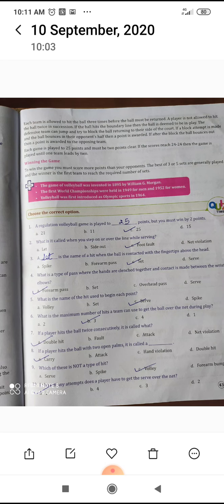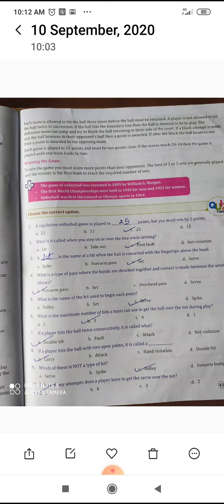Each team is allowed to hit the ball 3 times before the ball must be returned. A player is not allowed to hit the ball twice in succession. If the ball hits the boundary line, then the ball is deemed to be in play. The defensive team can jump and try to block the ball returning to their side of the court. Each game is played to 25 points and must be 2 points clear. If the score reaches 24-24, then the game is played until one team leads by 2. Winning the game: to win the game, you must score more points than your opponents. The best of 3 or 5 sets are generally played, and the winner is the first team to reach the required number of sets.